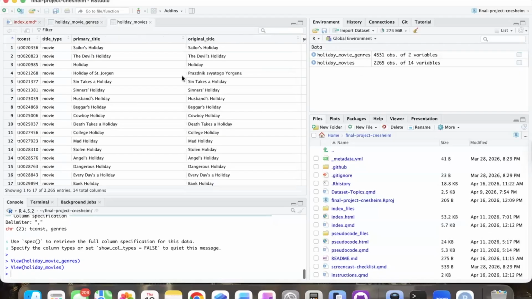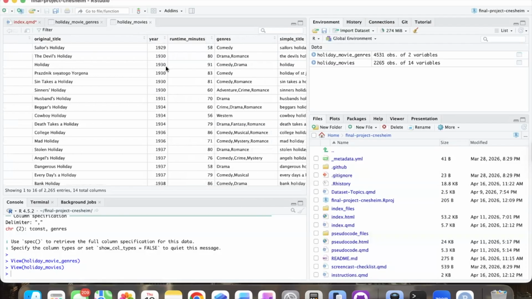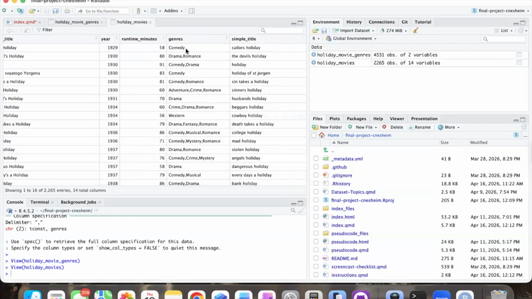But then in holiday movies, one row represents one movie. We have the key, the title type, which is movie for all of these, so it's not really a relevant data type. And then primary title, original title, year, and runtime in minutes, again always a whole number. Then this is the genres, which is why they've split it into holiday movie genres and holiday movies, because there are multiple within each thing. So not necessarily tidy data.